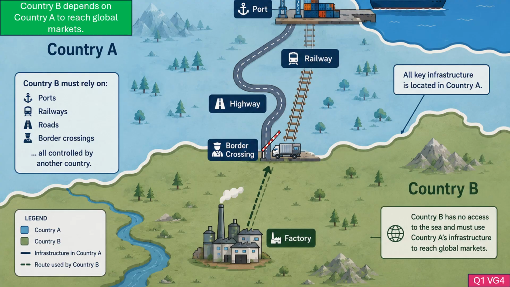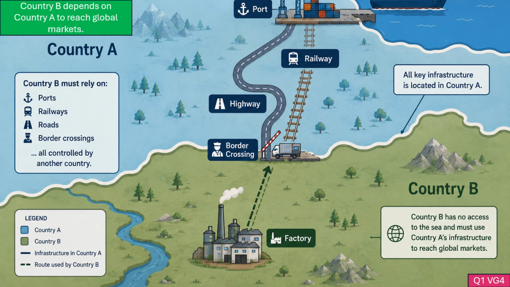Having no coastline creates another challenge beyond transportation costs. Country B cannot simply decide how goods reach the ocean because an important part of the journey takes place outside its own borders. To access global markets, it depends on infrastructure owned and operated by Country A, including roads, railways, border crossings, and the seaport itself.